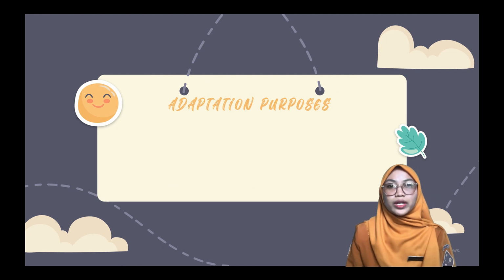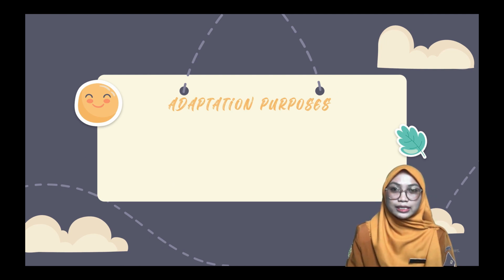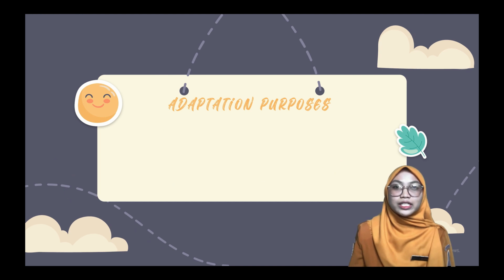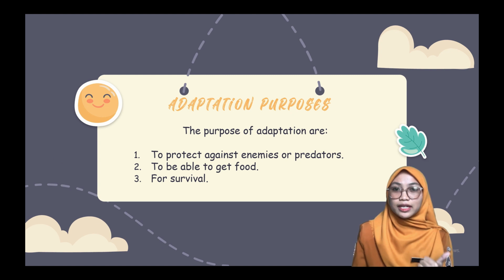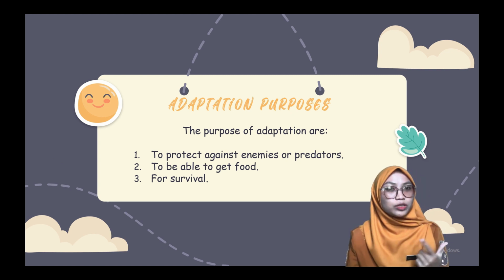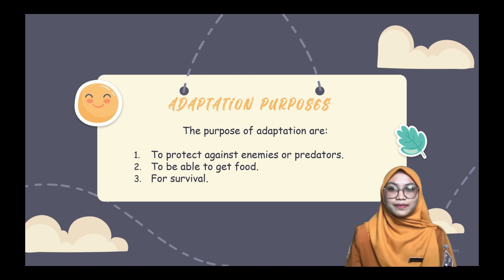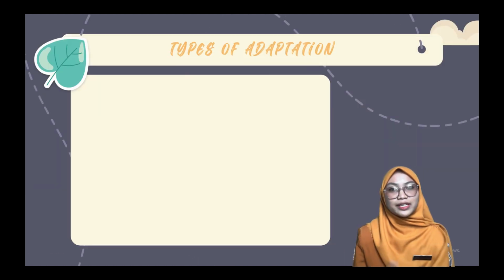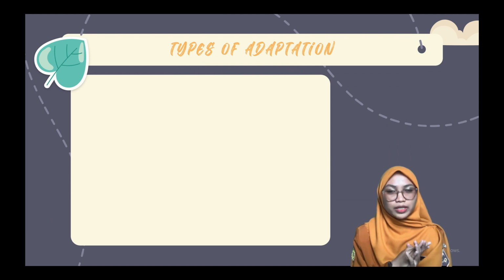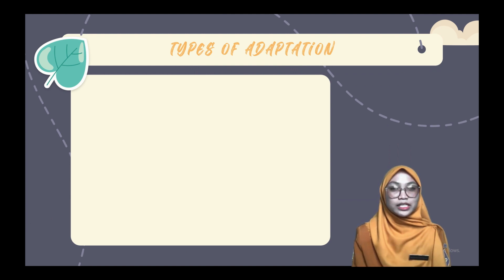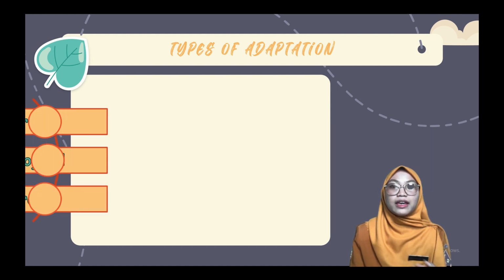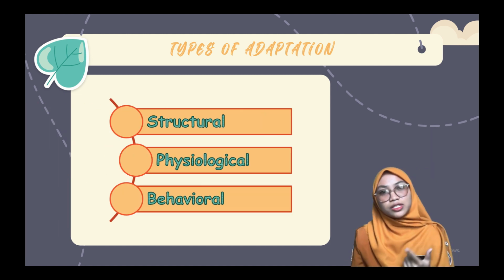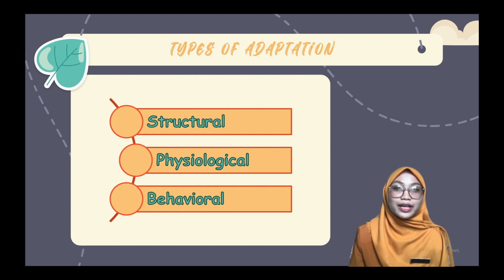Next, do you know what the purpose of adaptation is? Yes, great. Adaptation has many goals, but the core purpose of adaptation is to protect against enemies or predators, to be able to get food, and for survival. Students, now please open your science book and read about the types of adaptation. It's finished? Okay, from what you read earlier, what are the types of adaptations? Yes, there are structural adaptation, physiological adaptation, and behavioral adaptation.